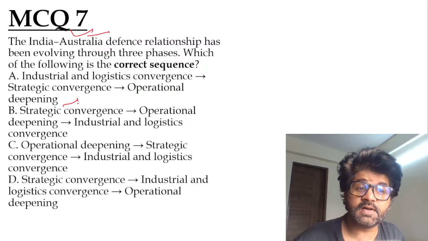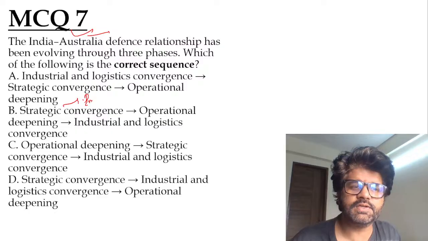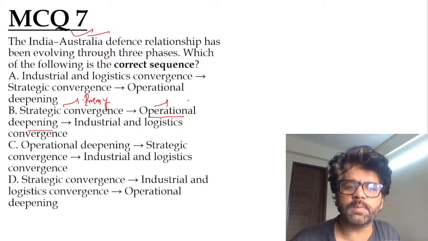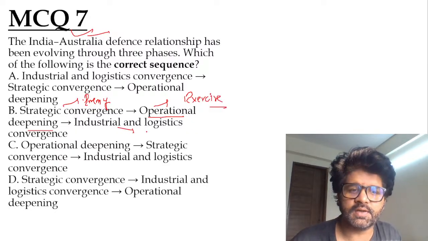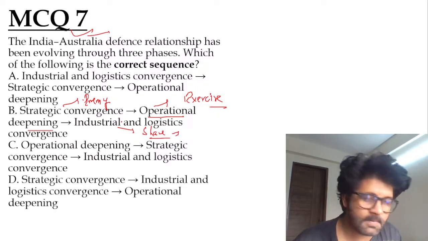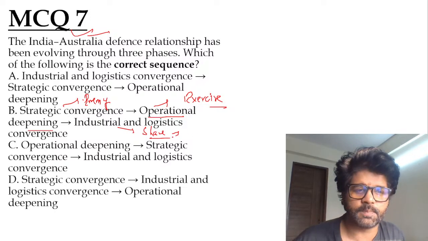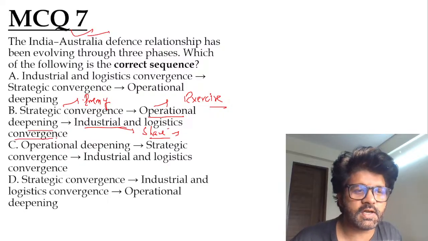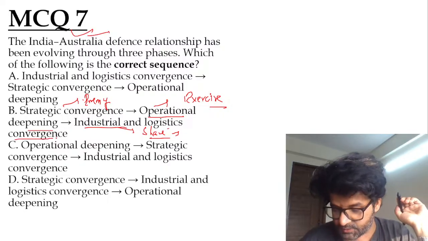Strategic convergence first. Talk about your common enemy, China. Then operational deepening. Do some exercise, Talisman Sabre. And then share: air to air refueling, submarine support. So, industrial and logistic convergence, guys. Answer is B, as stated by Harshini, Gajanan, Annie, and Rishi.